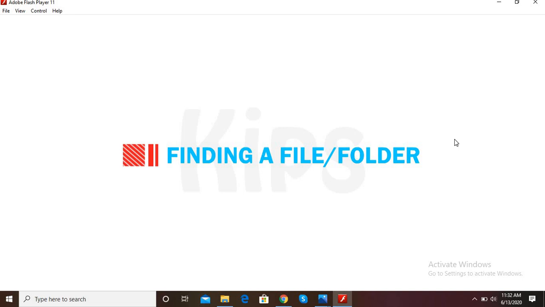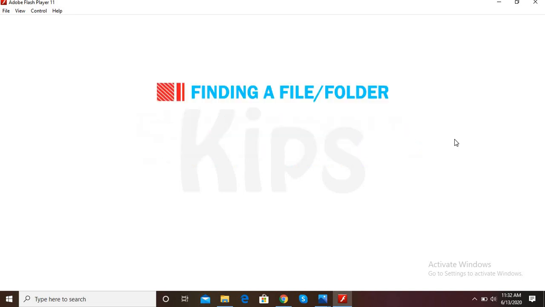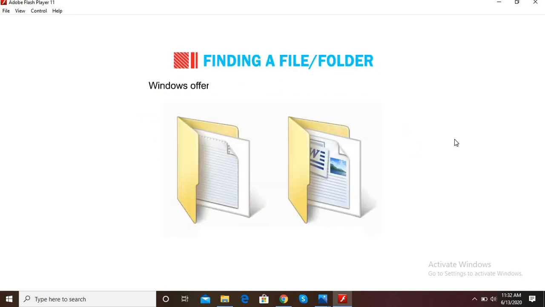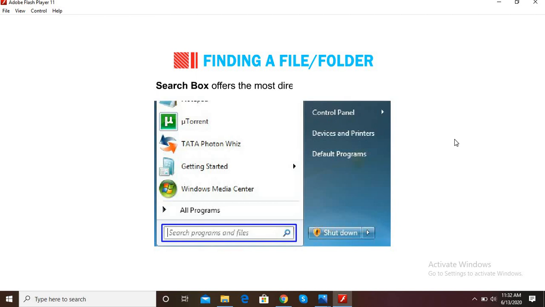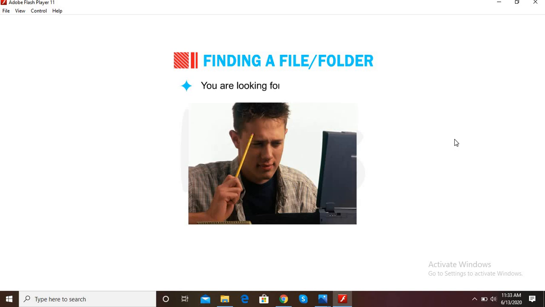Now we will learn how to find a file or folder. Windows offers a number of ways to find files and folders. The search box offers the most direct way to locate a file. Use the search box if you are looking for common file types, you remember all or part of the name of the file or folder you want to find, or you know the date when you last modified a file.